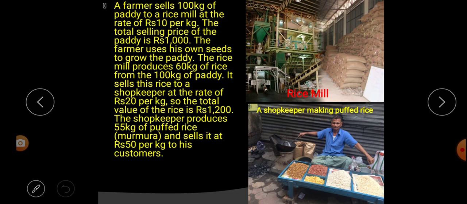Next, the shopkeeper produced 55 kg of puffed rice, or as we say in Hindi, murmura. That means the shopkeeper, who bought the 60 kilos of rice, produced how much? 55 kg of puffed rice or murmura. Then he sold it per kg at how much? 50 rupees.